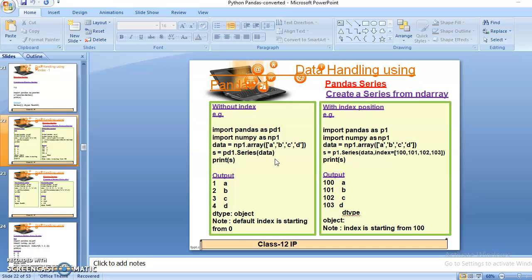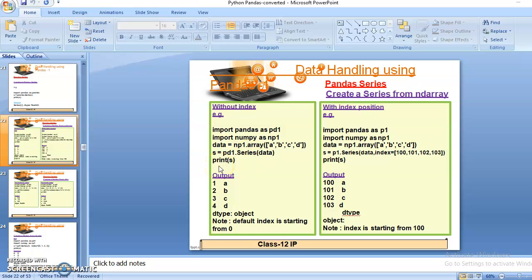So here, in the s variable, I am storing the result of the series function. I am calling the series function with reference to the pandas library variable pd1, and I have passed the value of the series that I have already stored in the data variable. So I am passing the data variable as an argument of the series function.